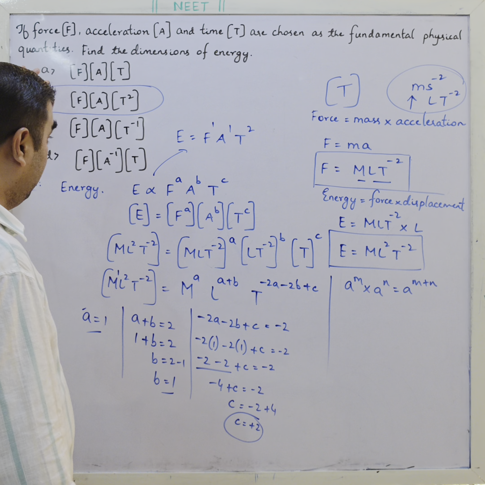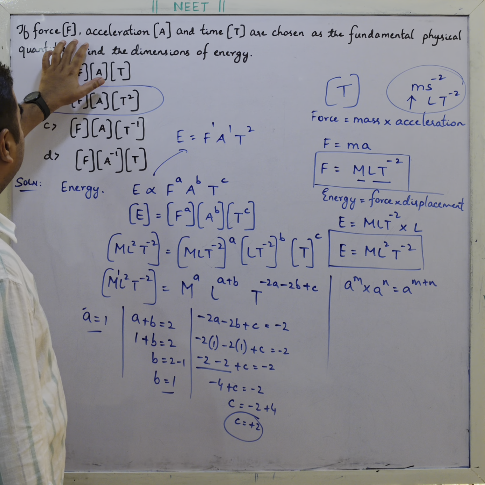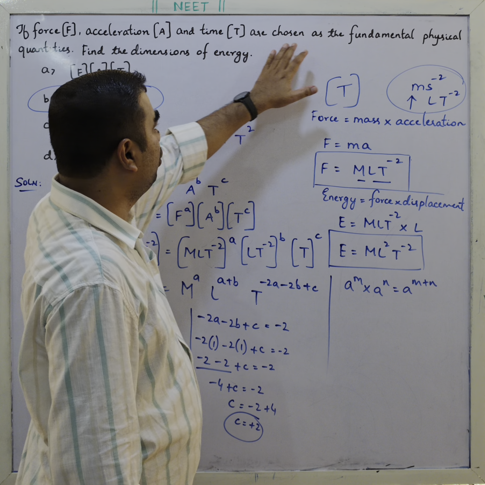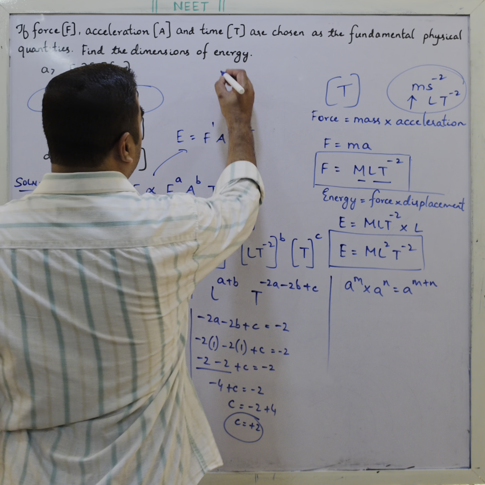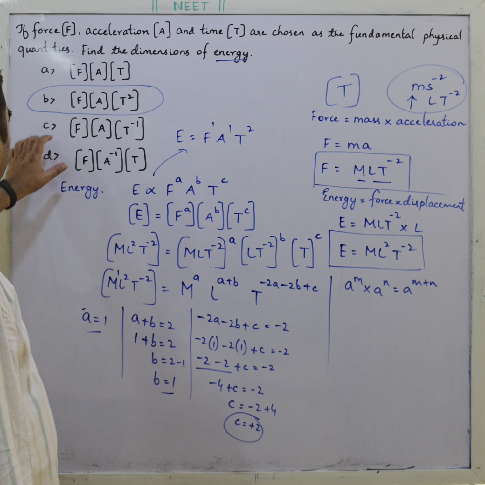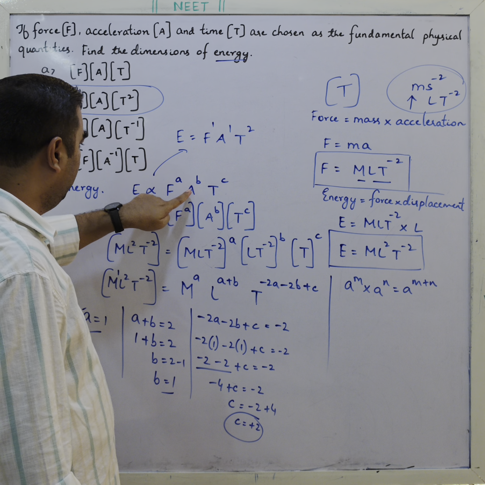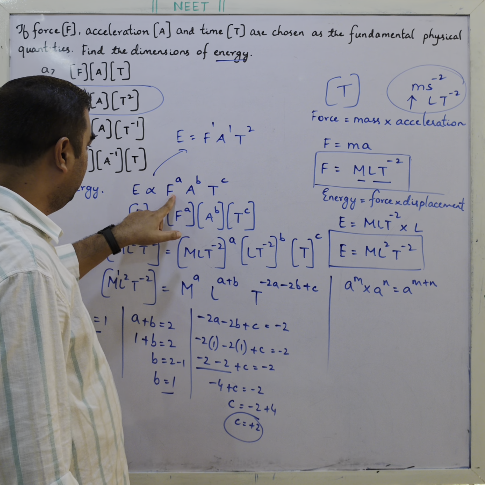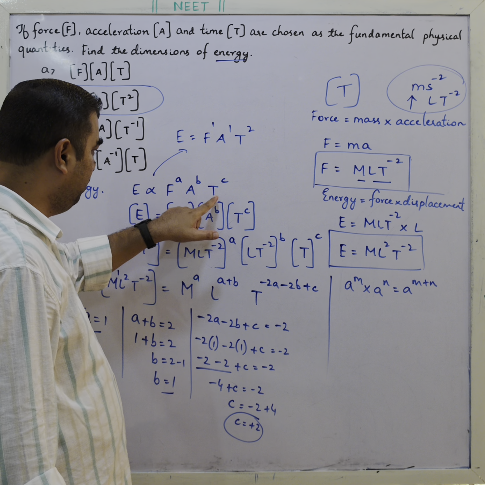Okay, so I'll just repeat it quickly. If force F, acceleration A, and time T are chosen as fundamental physical quantities, find the dimensions of energy. Be careful with what dimensions you have to come out with. Energy is dependent upon force, acceleration, and time. So take it as F to the power a, acceleration A to the power b, and T to the power c.